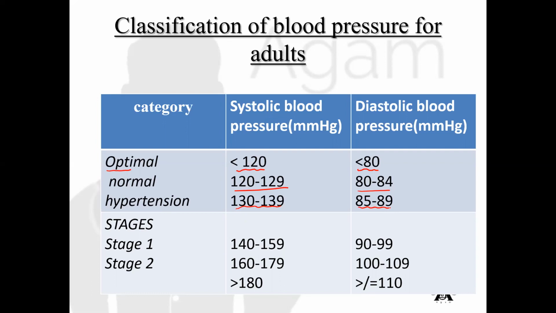From here on, we stage the hypertension into two, stage 1 and stage 2. For a person to be in stage 1, his pressure varies from systolic 140 to 159 and diastolic 90 to 99. For stage 2, 160 to 179 systolic blood pressure and diastolic blood pressure 100 to 109 mm of Hg.